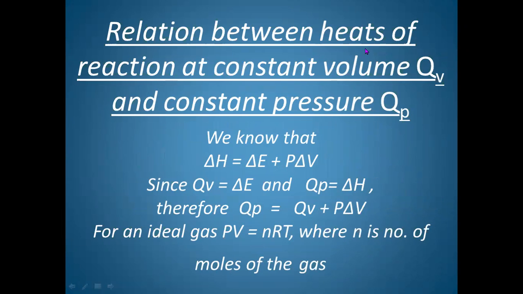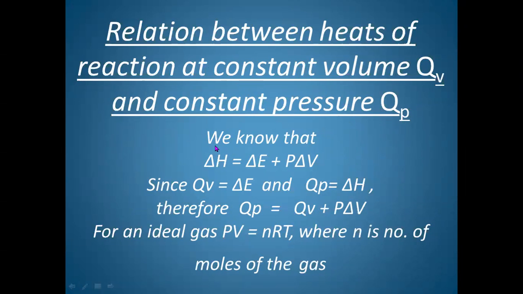Now, the relation between heats of reaction at constant volume and constant pressure. Heat of reaction at constant volume is given by QV. Q is for heat, V represents constant volume, and P represents constant pressure. So we are trying to make a relationship between QV and QP.